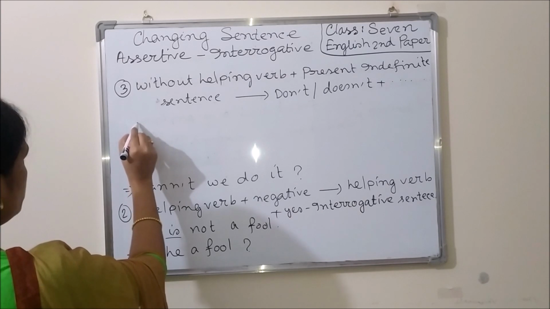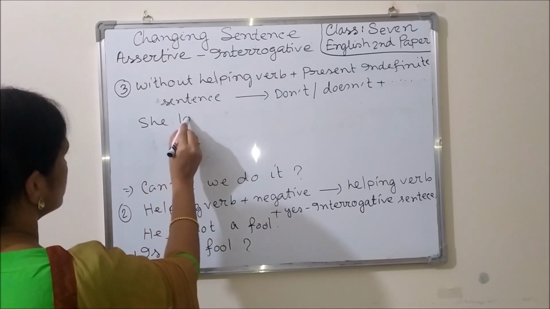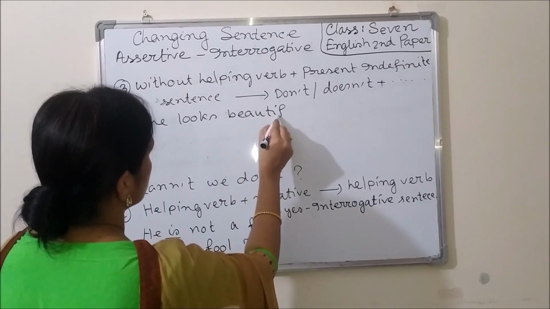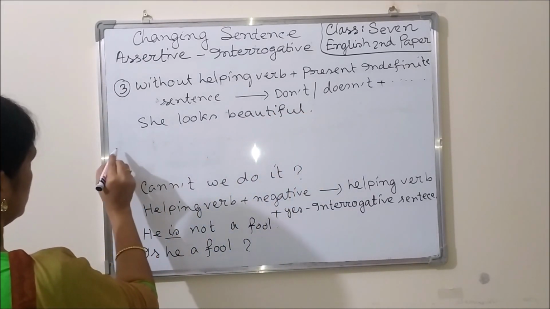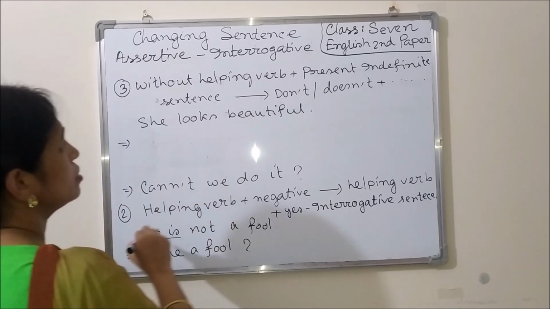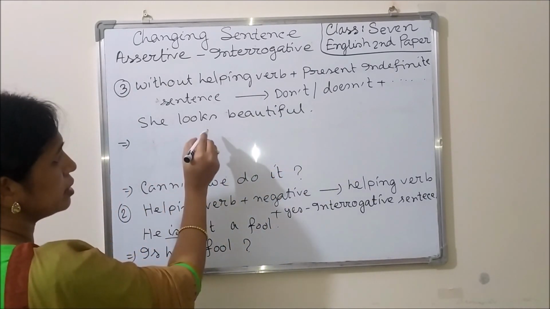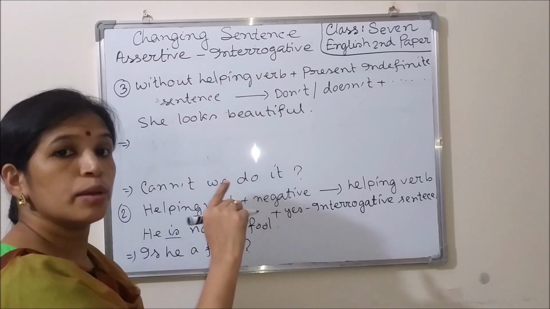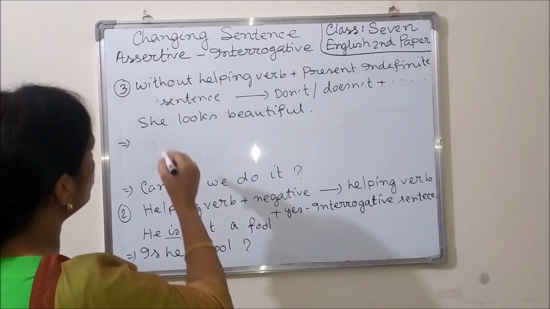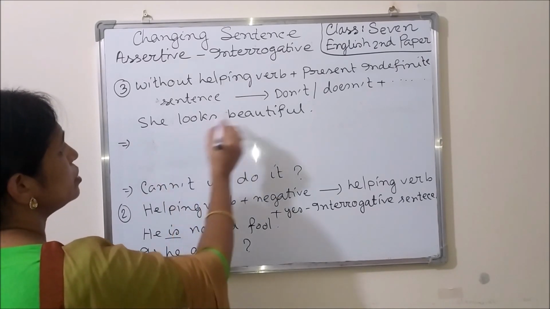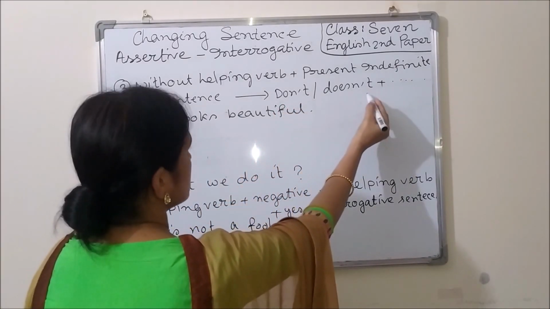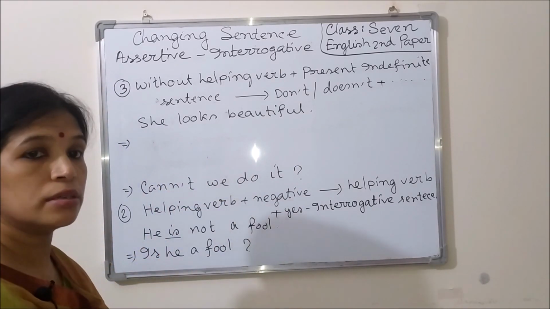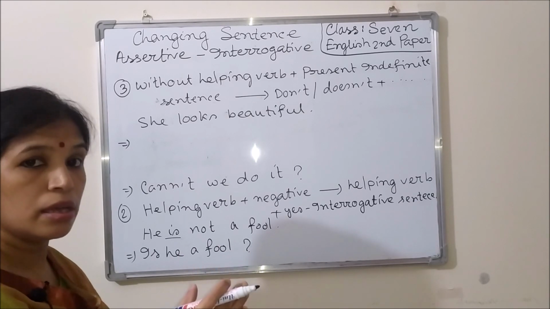For example, she looks beautiful. In negative, here we can see that there is no helping verb and the sentence is in present indefinite tense. So that's why we have to use don't or doesn't, depending on the number and person of the subject.